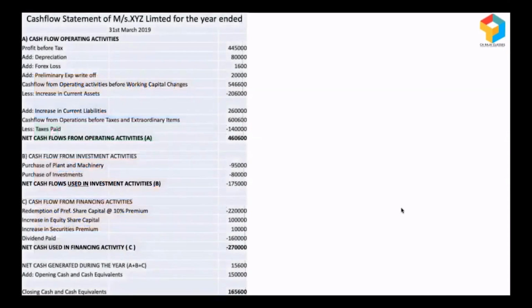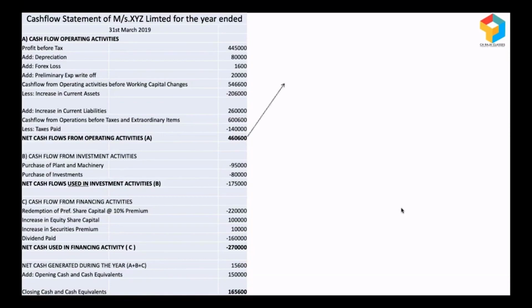It will look something like this, with many line items and sub-line items. But being part of a bank, being a bank executive, your focus should be on how to read the cash flow statement, because the preparation of cash flow statements is taken care of by accountants. So you should know where you have to keep your eyes.